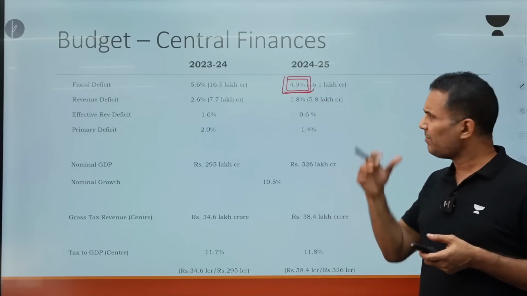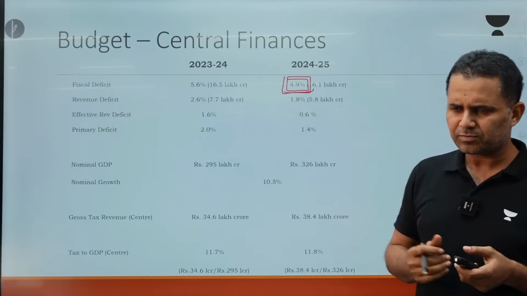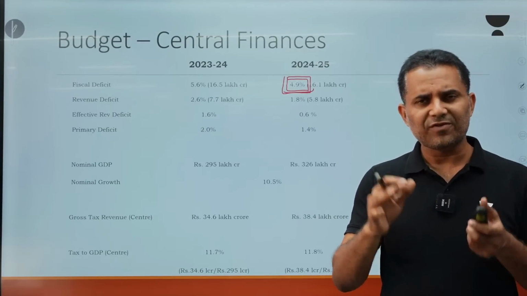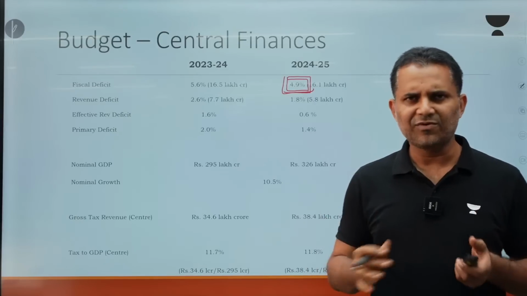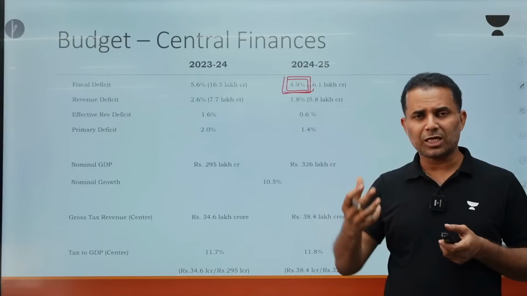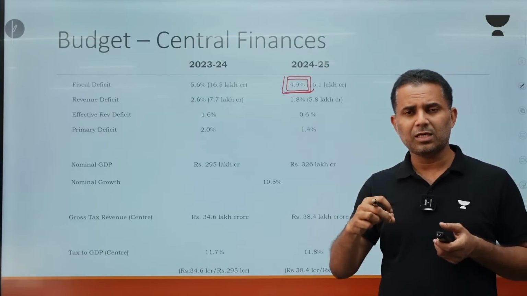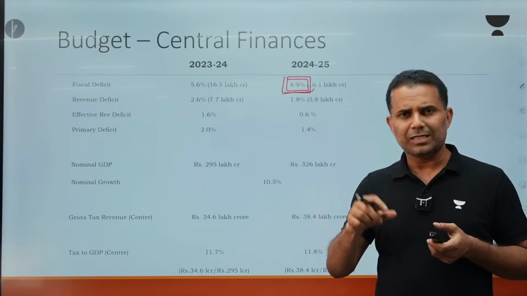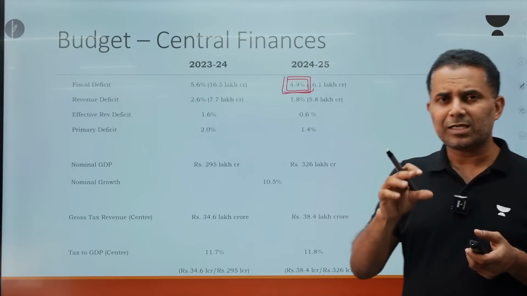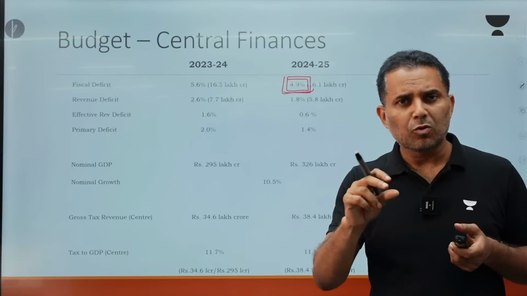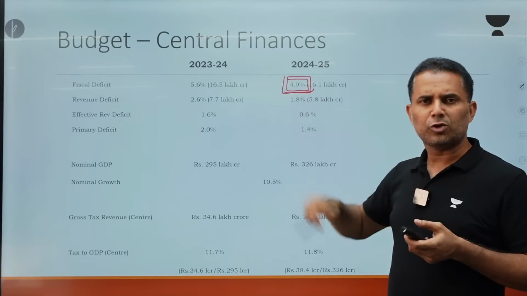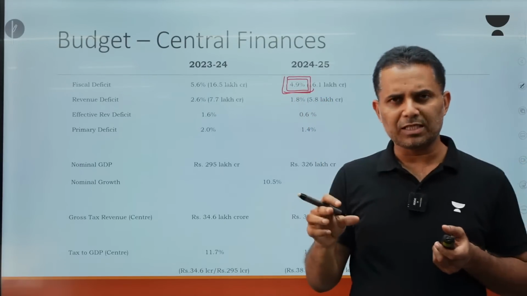Now, what is the basic reason behind doing this? Government is thinking of doing fiscal consolidation very aggressively. Fiscal consolidation basically means that government is trying to raise revenues and trying to reduce its expenditure, but parallelly keeping up the quality of expenditure. So, government is going to reduce expenditure, government is going to reduce borrowing, and this is going to provide macroeconomic stability,